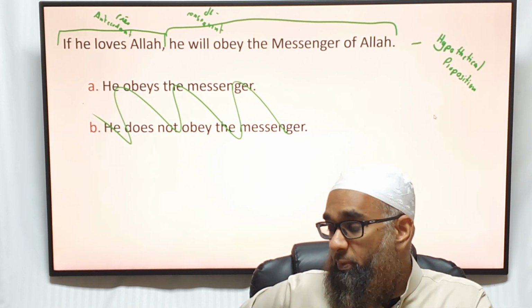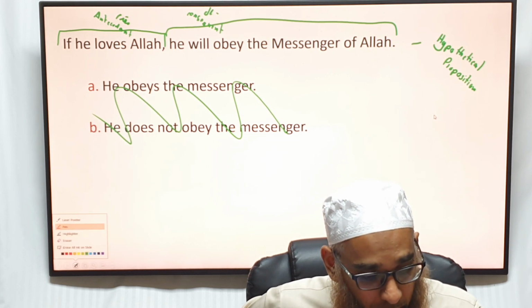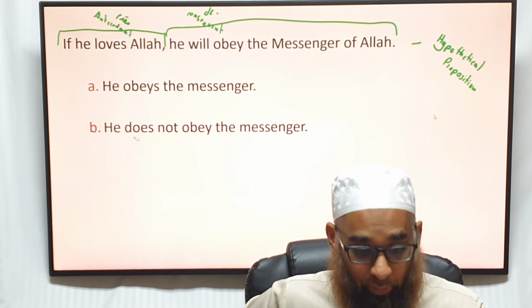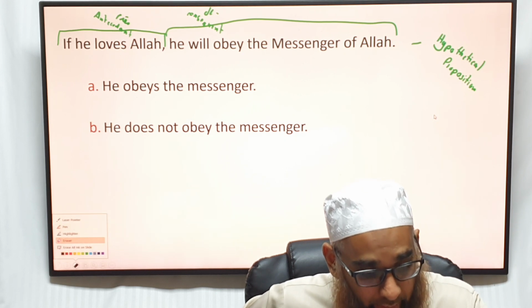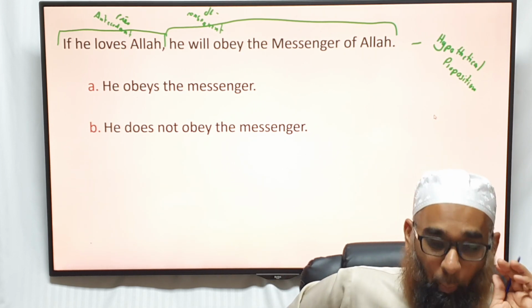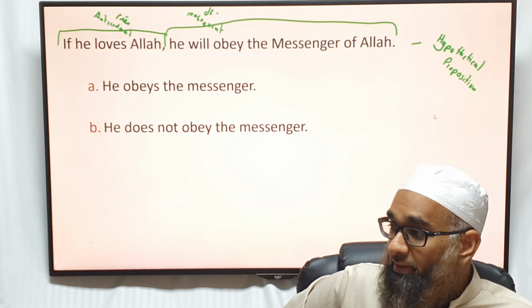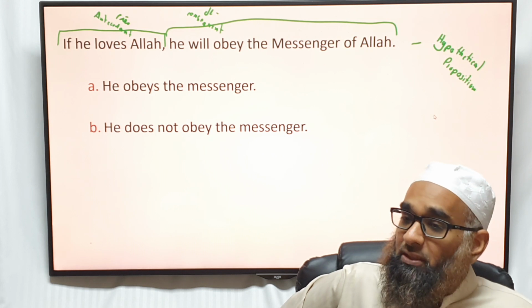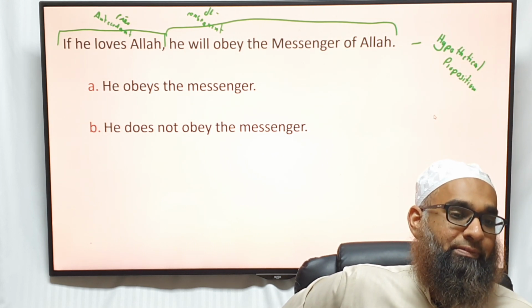And the second possibility is what we have here in these two. These two are to do with the consequence. Now A is affirming the consequence. So if he obeys the messenger, can we guarantee that he loves Allah and the messenger? No, he may be a munafiq, a hypocrite. But if he does not obey the messenger of Allah sallallahu alaihi wasallam, we know for sure he doesn't love Allah.